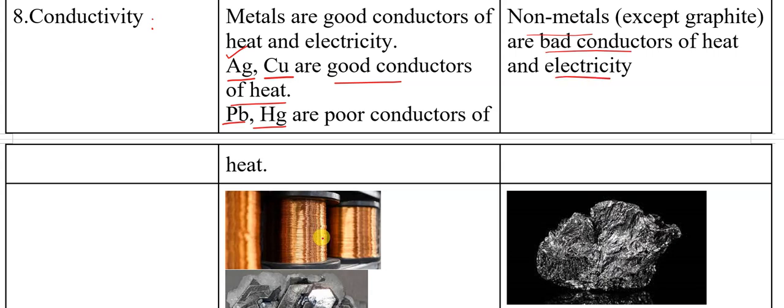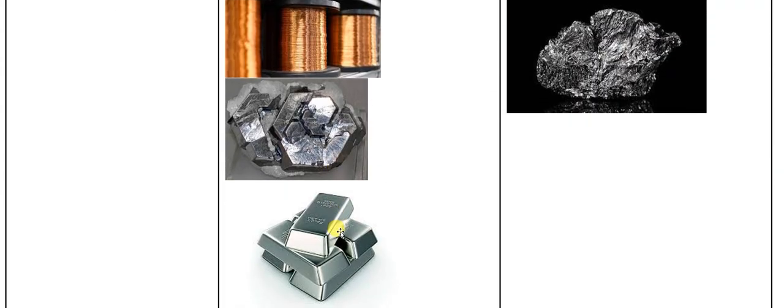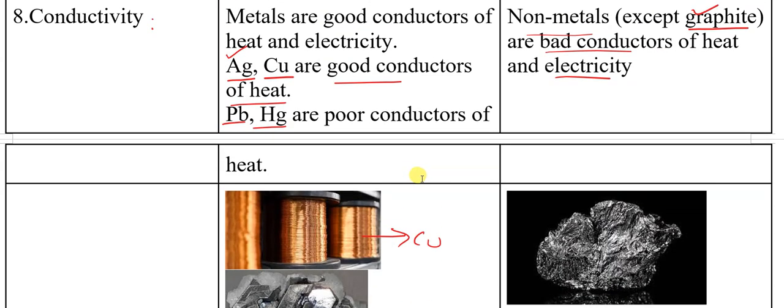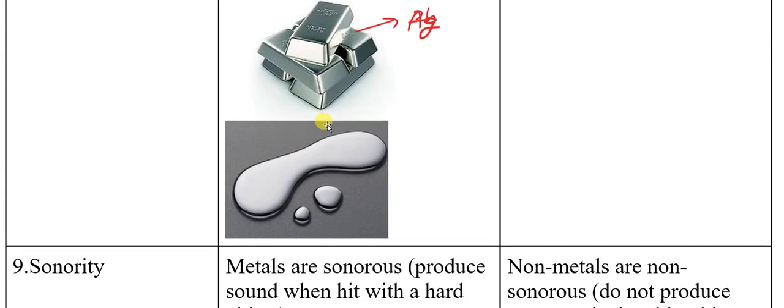But we have an exception here. Graphite, which is used in daily life as a pencil nib, passes electricity very easily. That is one exception. We can see these metals: copper, silver, lead, and this is your graphite, which is easy to break and it can pass electricity also, and this is your mercury.